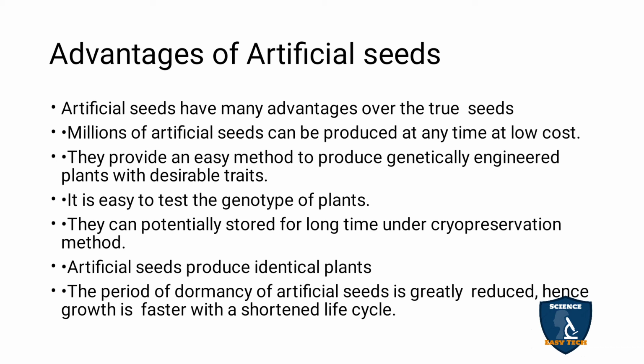Artificial seeds produce identical plants, which are similar to their parent plant. The period of dormancy of artificial seeds is greatly reduced. Hence the growth is faster, with a shortened life cycle. So the artificial seeds don't have a dormant period. Dormant is nothing but the resting period. If there is one, it will be short, and the seed germinates and grows into a plant, and it has a short life cycle too.